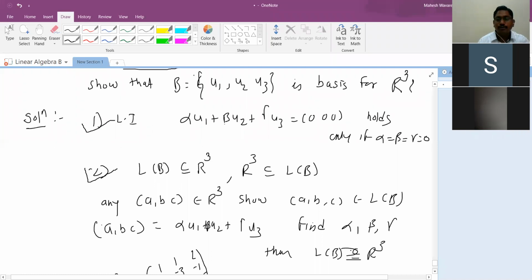For example 6 also, just take a note. What is the matrix? Instead of a 3-tuple, it is a 2 by 2, 4-tuple. R4 and 2 by 2 matrices are one and the same.